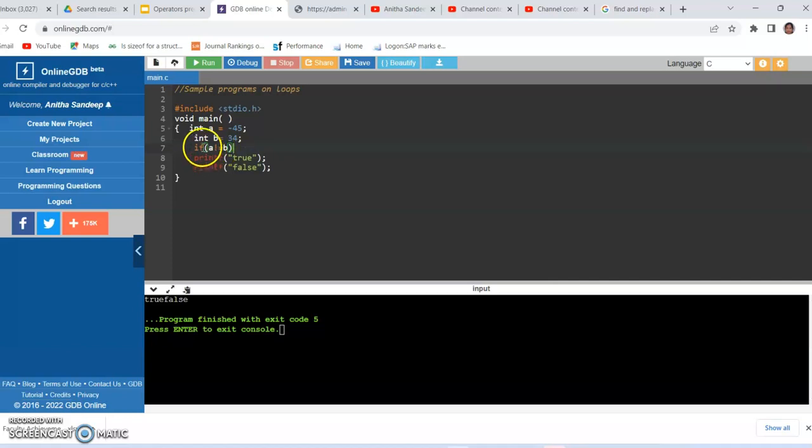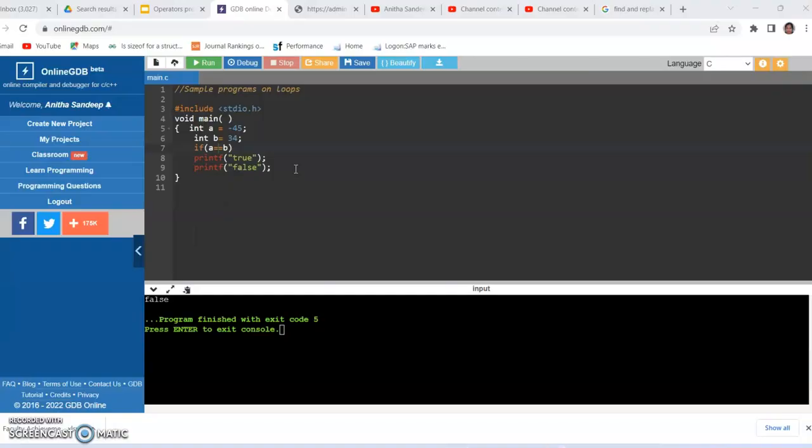Suppose there is no semicolon. Again here this condition becomes true. Therefore the statement true gets executed and the false also gets executed. So in both cases, the answer is true followed by false. If the question is modified, if a is equal to b and this is a statement, then in this case the condition a equal to b becomes false, so only false has to be printed.